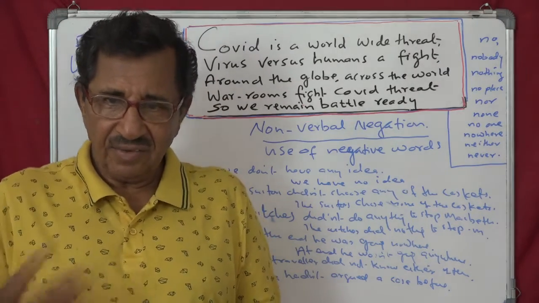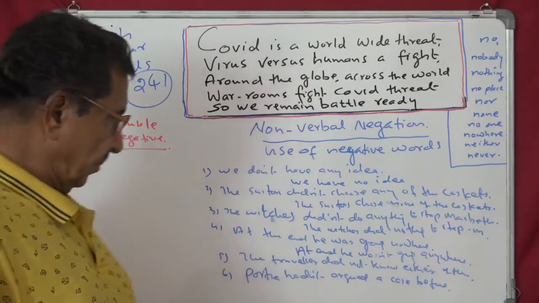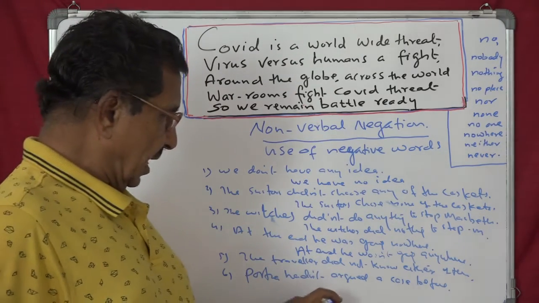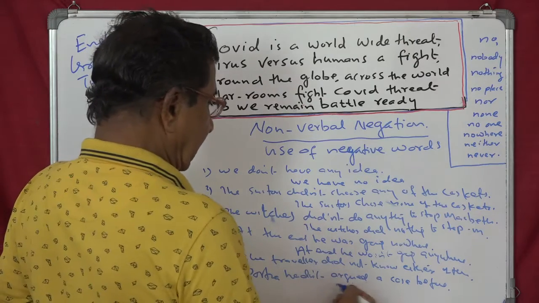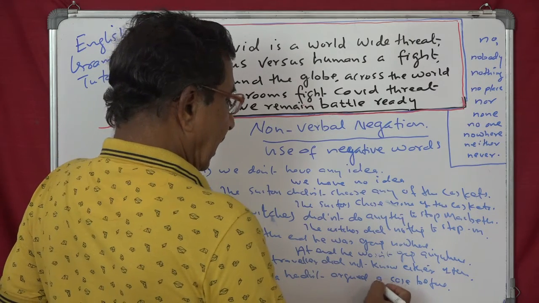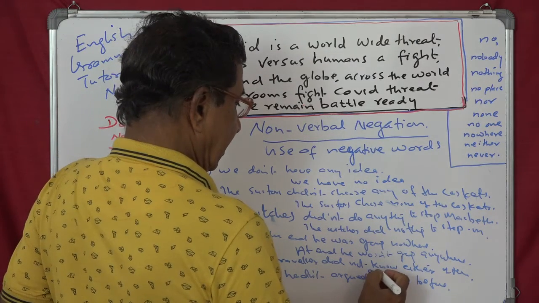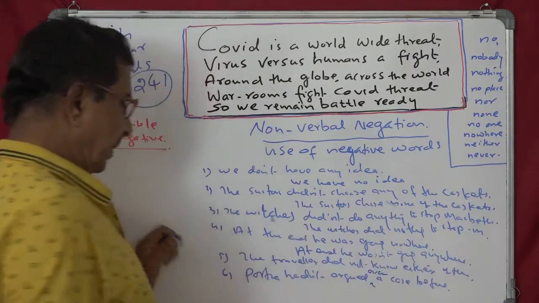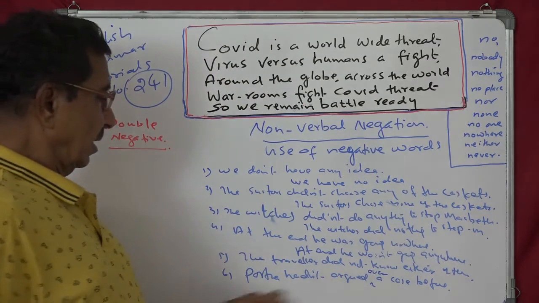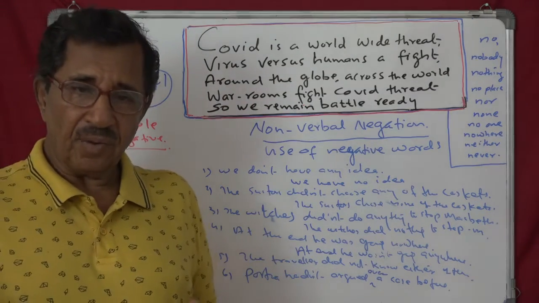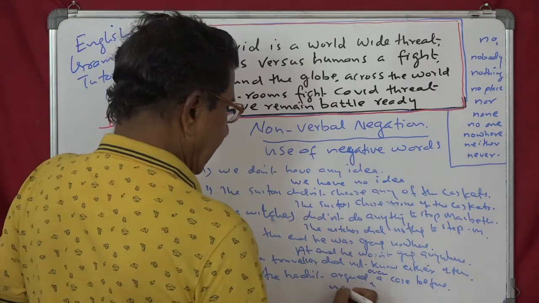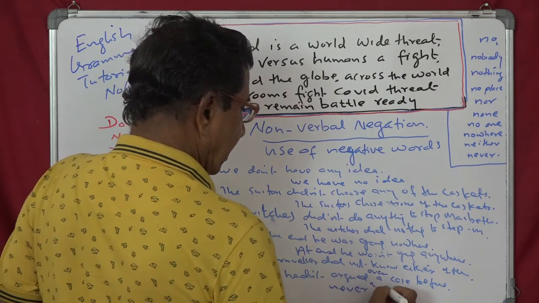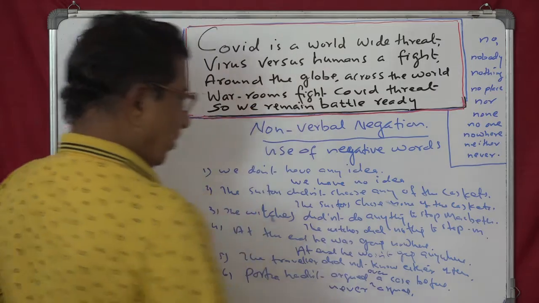Portia hadn't ever argued a case before. So the negative will be: Portia had never argued a case before.